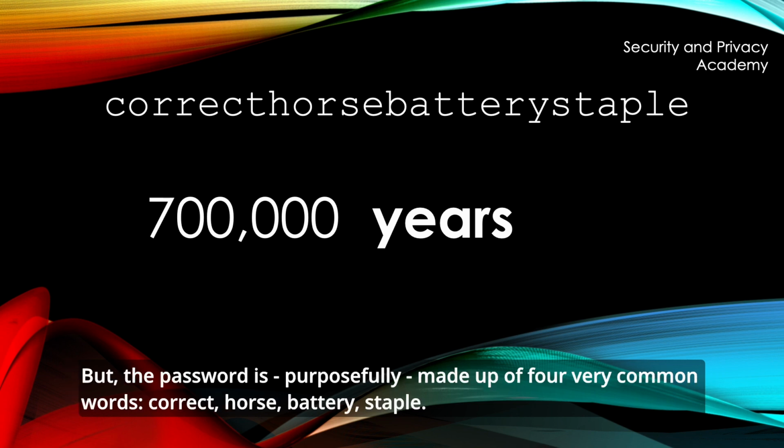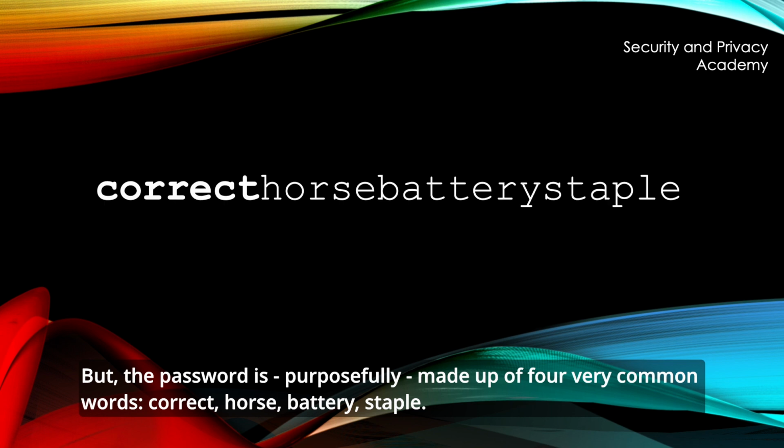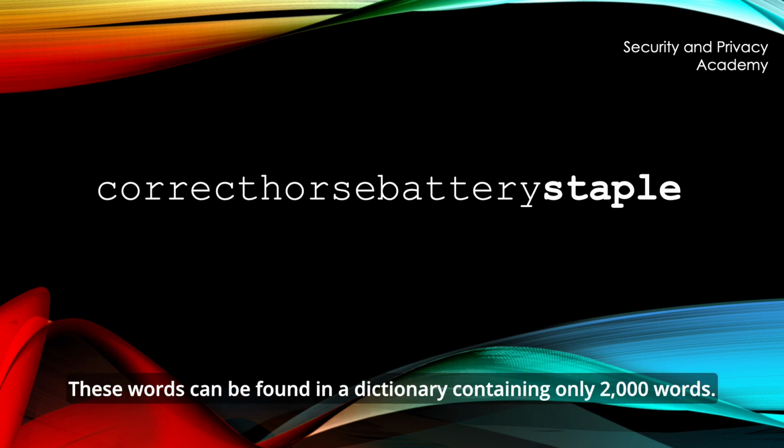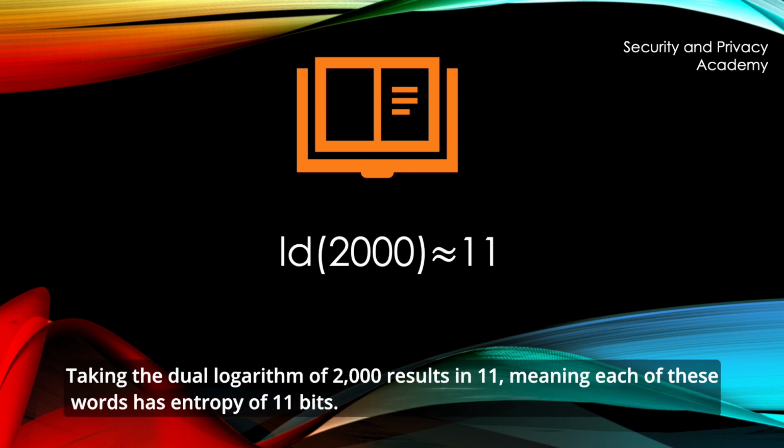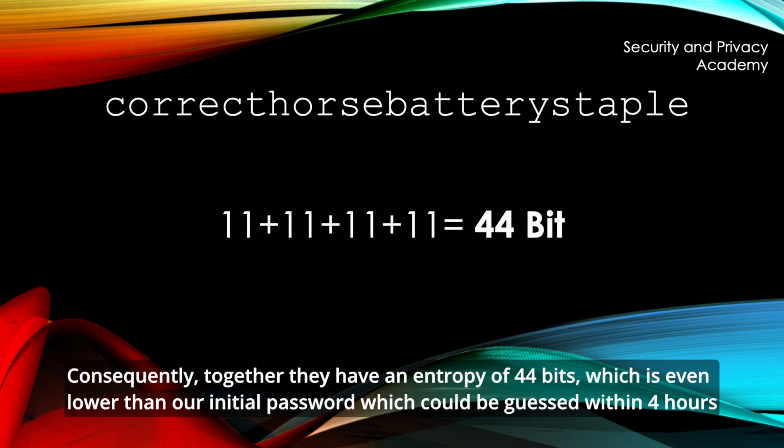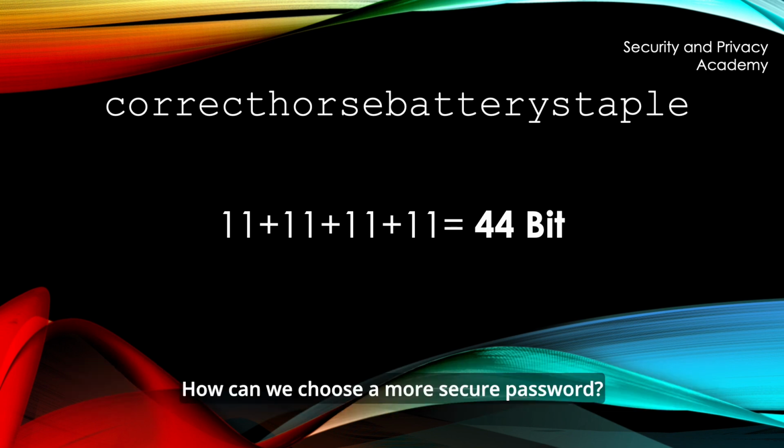But the password is purposefully made up of 4 very common words: correct, horse, battery, and staple. These words can be found in a dictionary containing only 2000 words. Taking the dual logarithm of 2000 results in 11, meaning each of these words has entropy of 11 bits. Consequently, together they have an entropy of 44 bits, which is even lower than our initial password, which could be guessed within 4 hours. So how can we choose a more secure password?